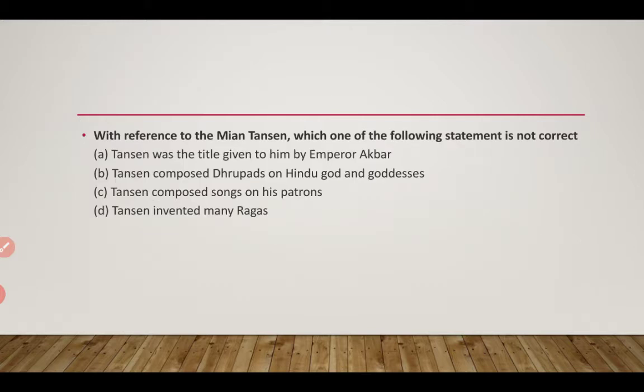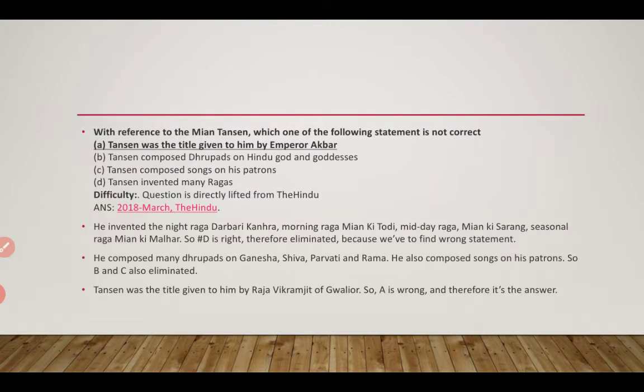Then, the next question. With reference to Mian Tansen, which of the following statements is not correct? Tansen was the title given to him by Emperor Akbar. Next statement, Tansen composed Dhrupads on Hindu gods and goddesses. Next statement, Tansen composed songs on his patrons. Next, Tansen invented many ragas. We have to find out the statement which is not correct.